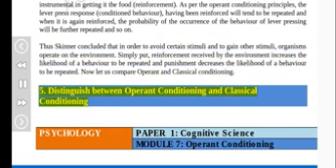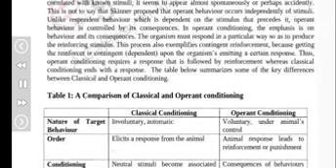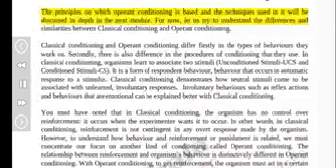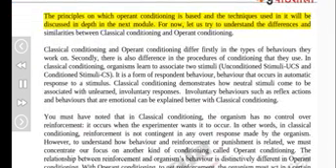5. Distinguish between operant conditioning and classical conditioning. The principles on which operant conditioning is based and the techniques used in it will be discussed in depth in the next module. For now, let us try to understand the differences and similarities between classical conditioning and operant conditioning. Classical conditioning and operant conditioning differ firstly in the types of behaviors they work on. Secondly, there is also difference in the procedures of conditioning that they use.